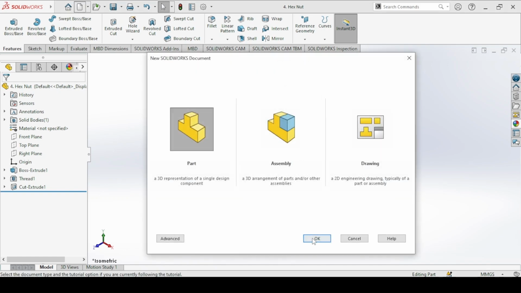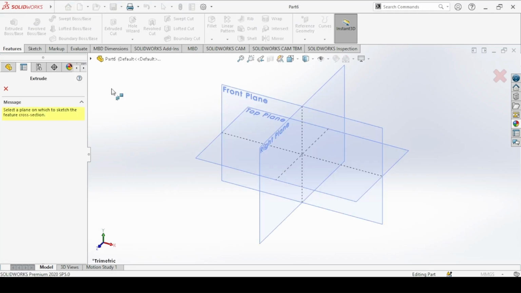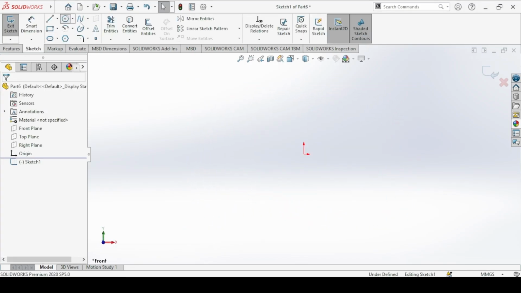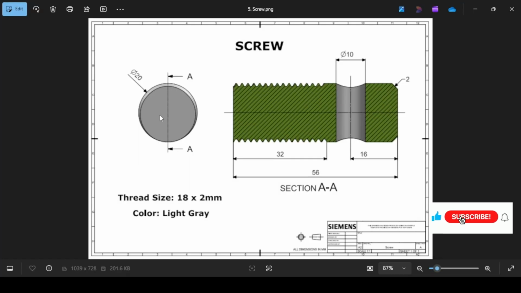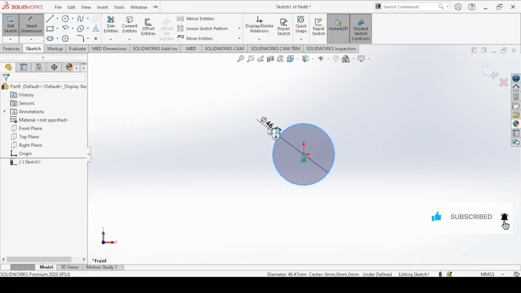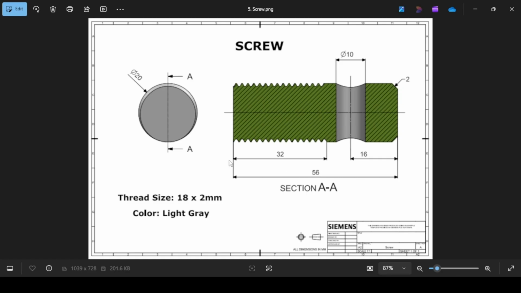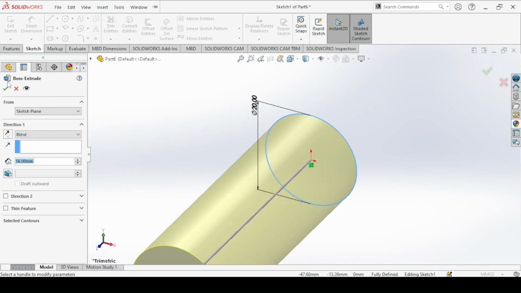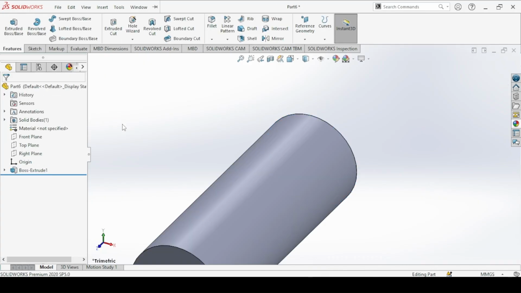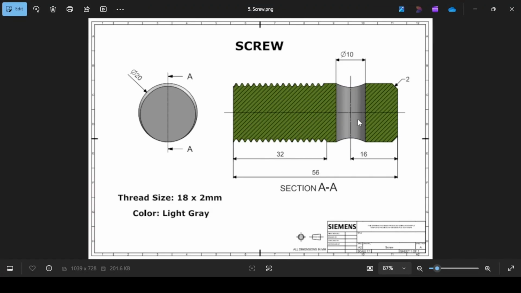Move on to the next part, the screw. So the screw is a shaft, so extruded boss base on the front plane, have a circle, and the diameter of the circle is 20 millimeters. And the length of the shaft is 56 millimeters. We have a hole here of diameter 10 and a distance of 16 from this edge.